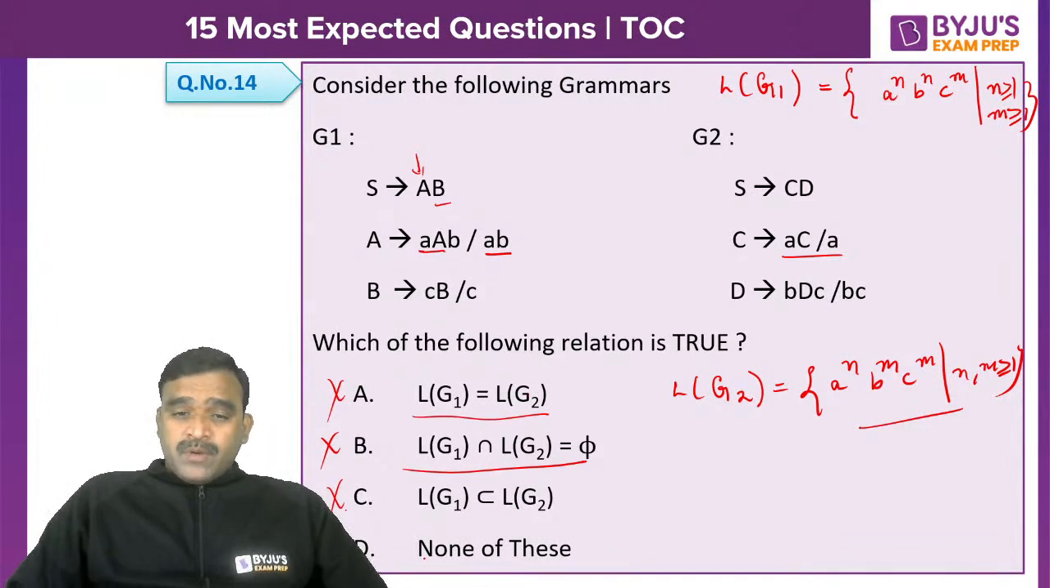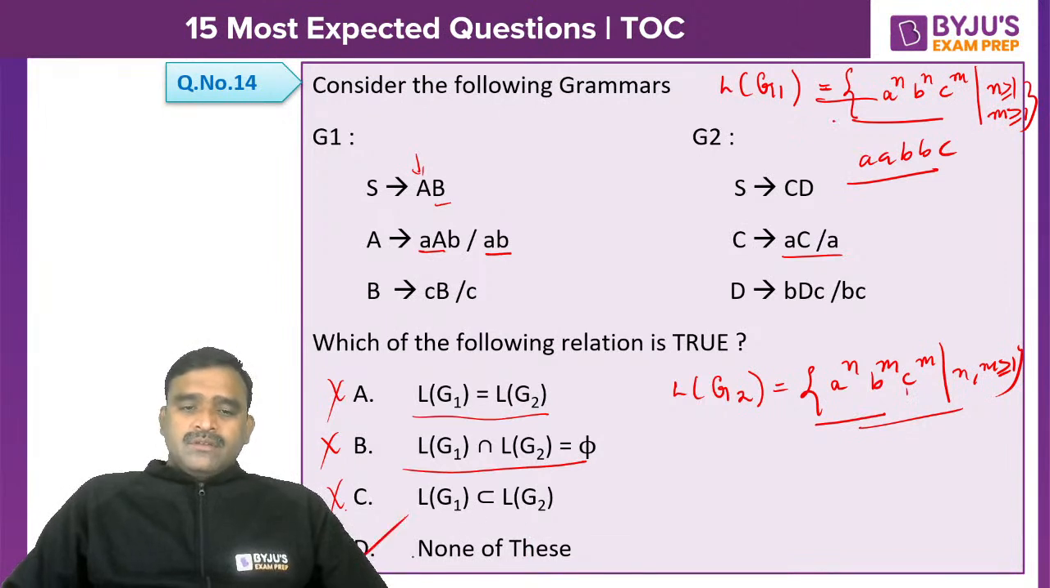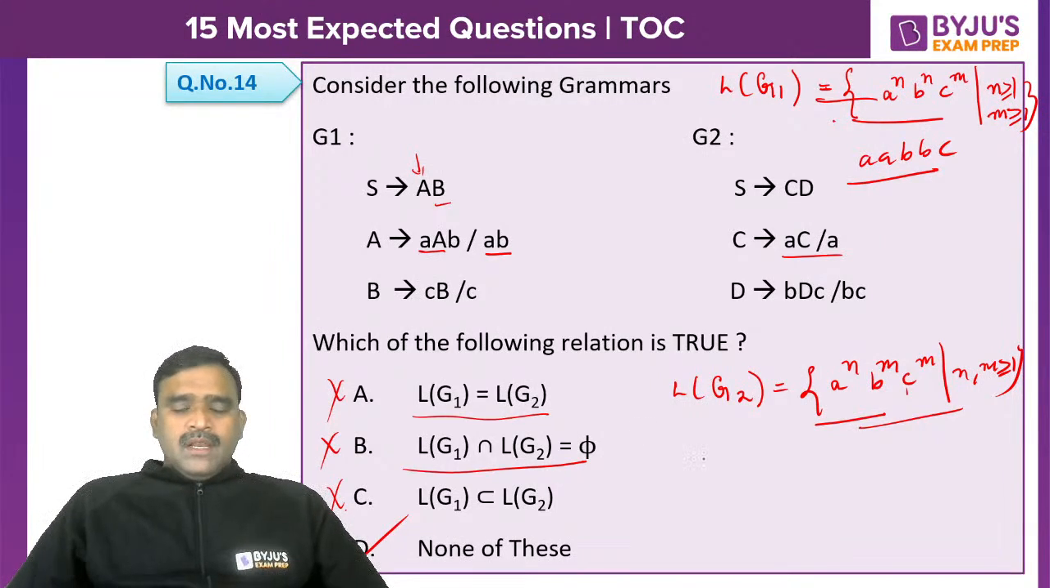L of G1 subset of L of G2 is wrong. Subset means all the strings of the language of G1 must be in the language of G2. No, all strings are not present. For example, AABBC is present in L of G1 but not in L of G2. That's why it's wrong. So none of the relations mentioned is correct. So option D is the right option. Please remember, 14th question, option D exactly.